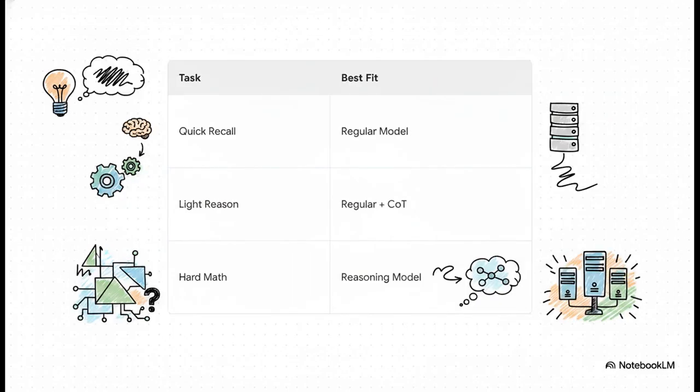So here's a handy rule of thumb for deciding exactly which compute engine to fire up based on the complexity of your task. For quick recall or simple rewrites, stick to a regular model. If the task needs some light reasoning or multi-step analysis, use a regular model and manually add a chain of thought prompt. But if you're tackling incredibly hard math, dense logic puzzles, or complex code generation, that is when you pull out the big guns and switch entirely to a dedicated reasoning model.